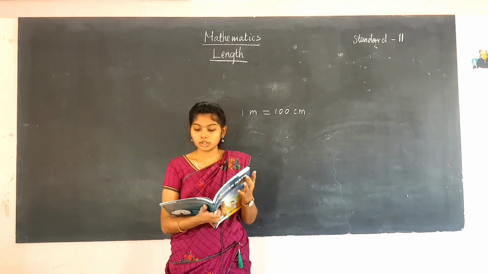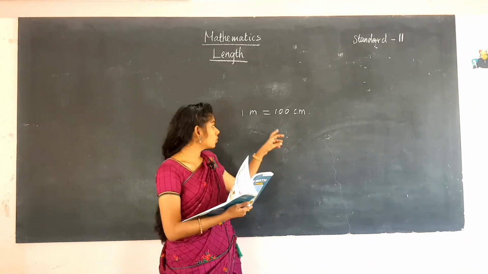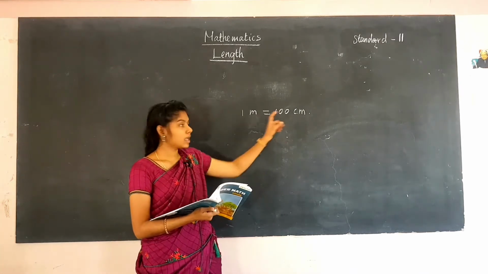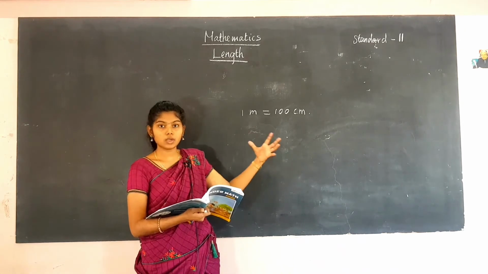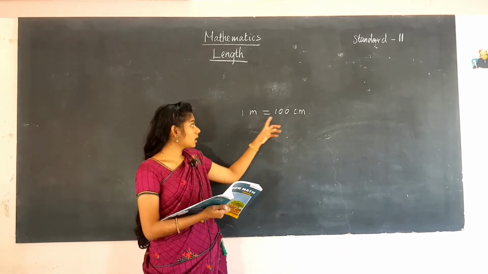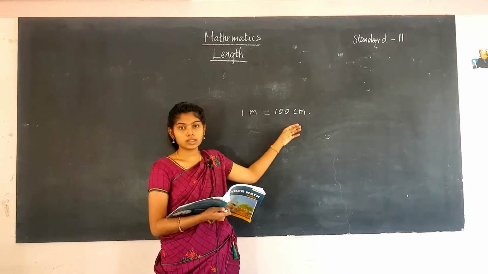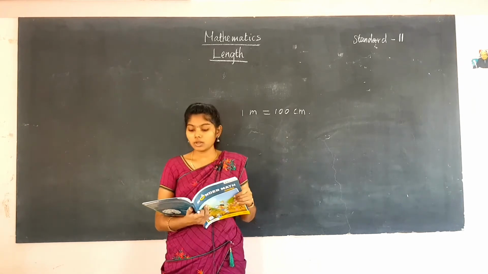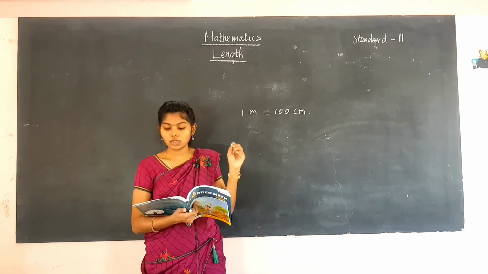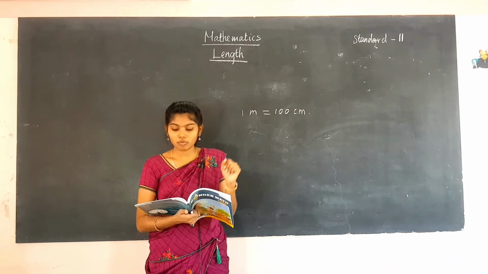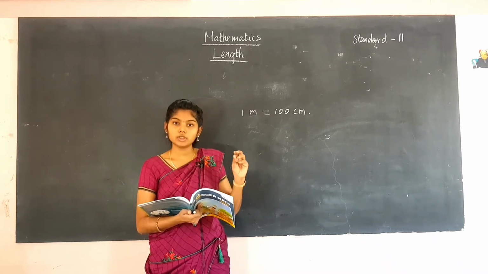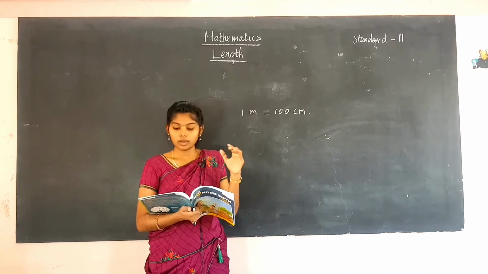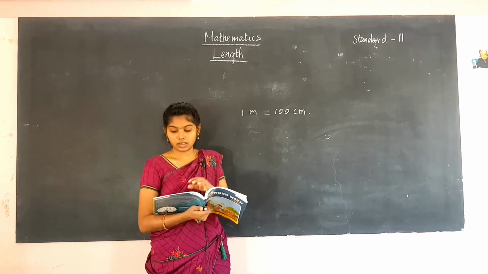Centimeter is used to measure short lengths, and meter is used for long lengths. For the long, big objects we can use the meter, and the small things we can measure using a centimeter. For example, the length of a book, a pencil, and the height of a small plant. To measure the pencil and the book, we can use the centimeter markings.